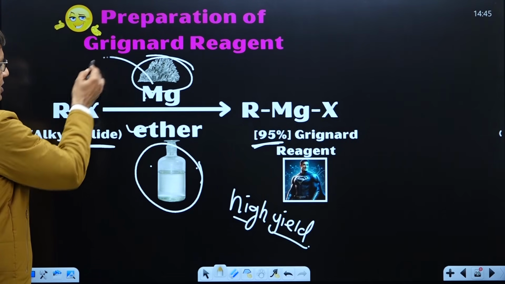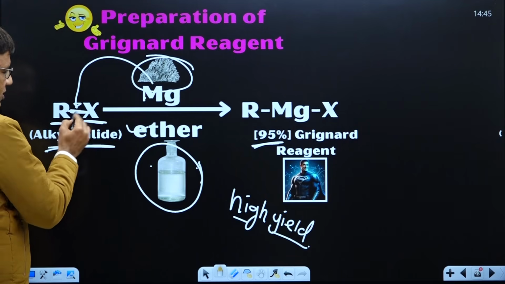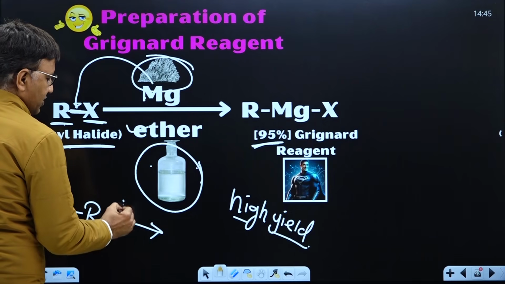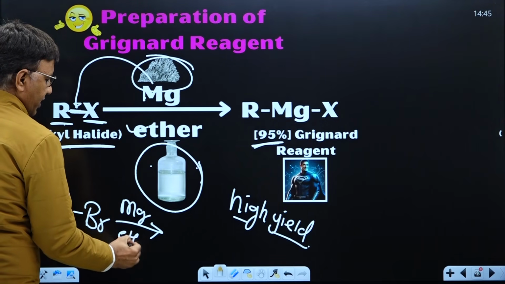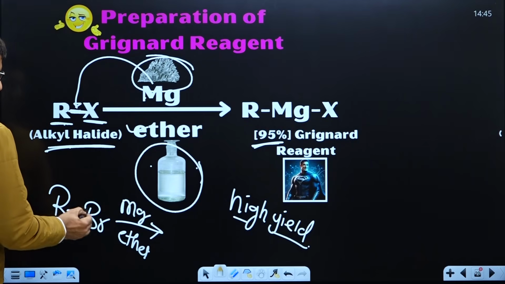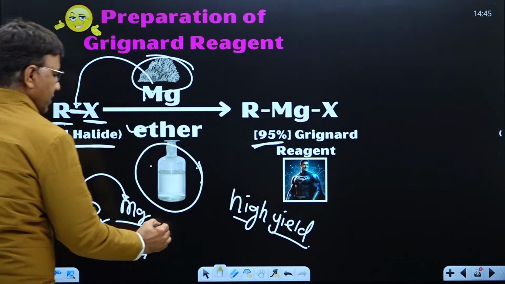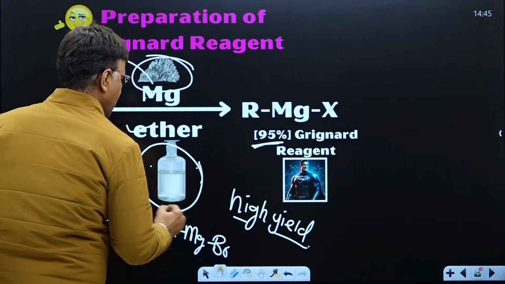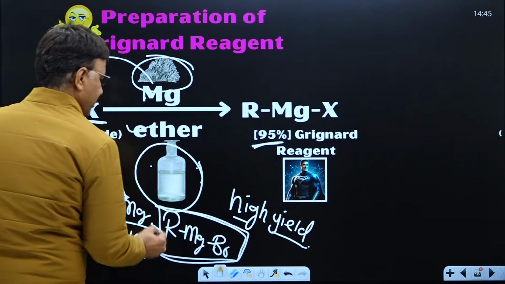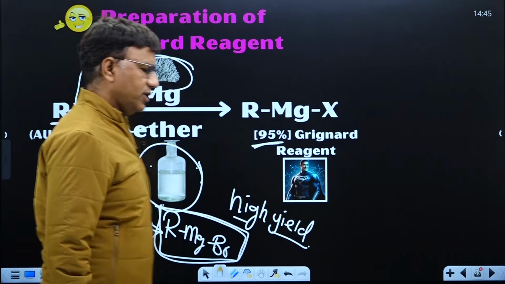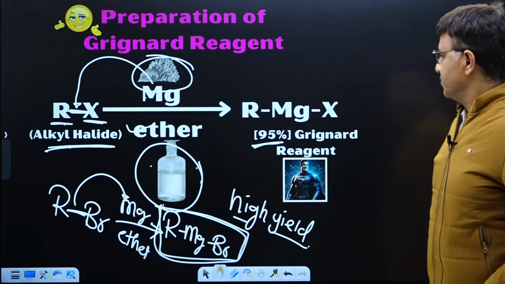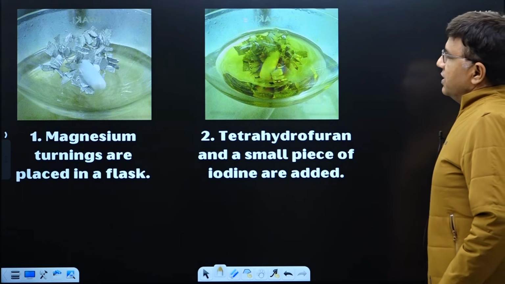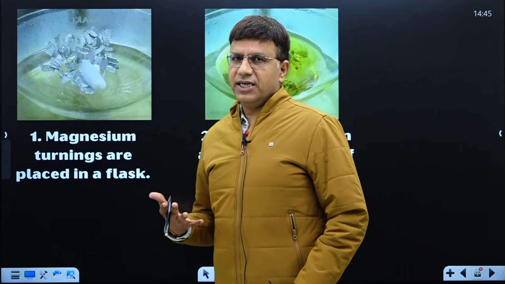Just the magnesium is inserted in between R and X. For example, if I give RBr in presence of magnesium and ether, then what is the product? Magnesium inserts in between these two, and this becomes RMgBr. Got it? So this is RMgX, RMgBr. Now this is how exactly the preparation takes place.